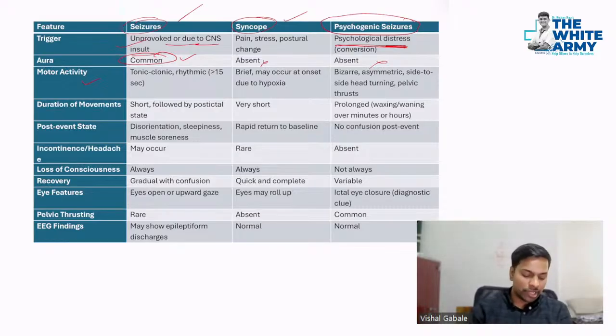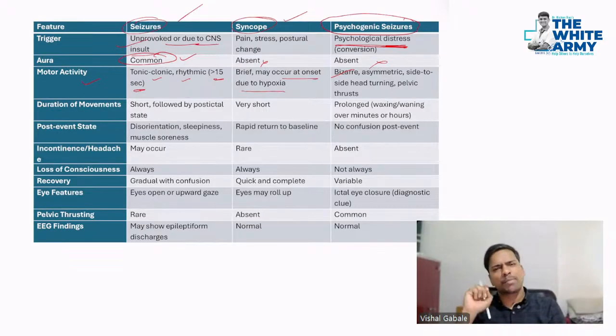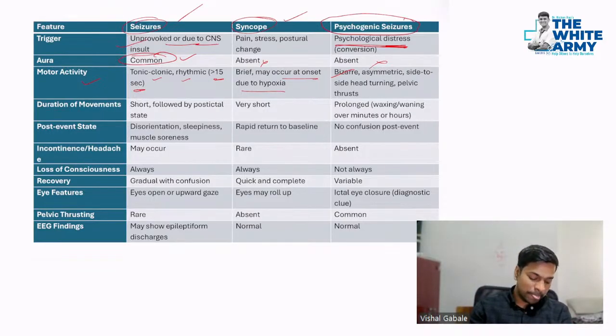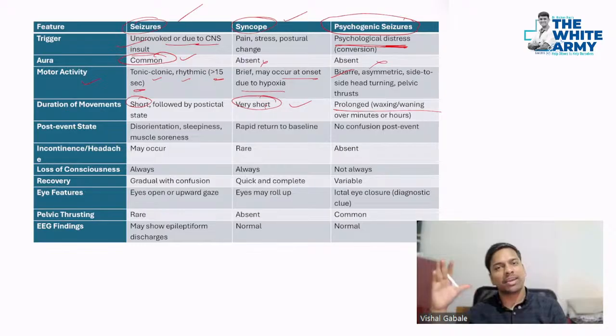Then motor activity: tonic-clonic activity will be there, and rhythmic activity will be there. But in case of psychogenic, bizarre activity will be there. No rhythmic activity will be there. Whereas in case of syncope, sudden episodes of unconsciousness will occur. Then duration of movements: here it is short, here it is very, very short, and here it is prolonged. As I said, a person can be in this state for like 30 minutes or something like that. And he will get better even without treatment when he feels fatigued, relaxed. Maybe if you have this type of patients, give them some placebo medicines, they'll feel better.